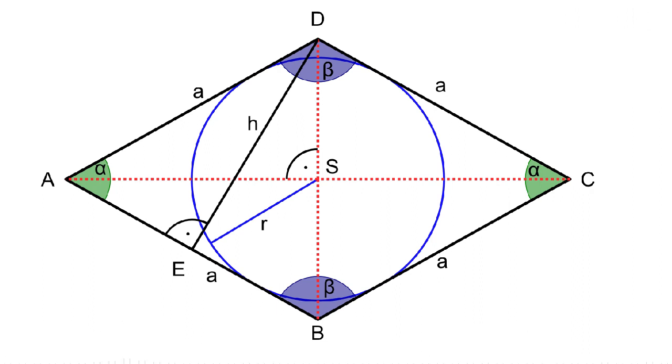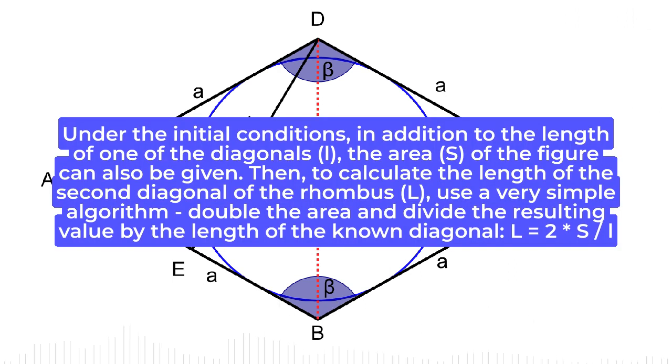Step 5. Under the initial conditions, in addition to the length of one of the diagonals, L1, the area, S, of the figure can also be given. Then, to calculate the length of the second diagonal of the rhombus, L2, use a very simple algorithm: double the area and divide the resulting value by the length of the known diagonal, L2 equals 2 times S divided by L1.